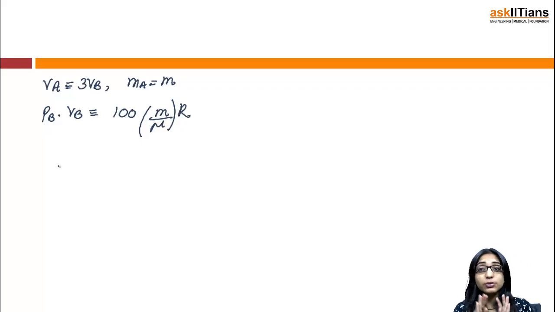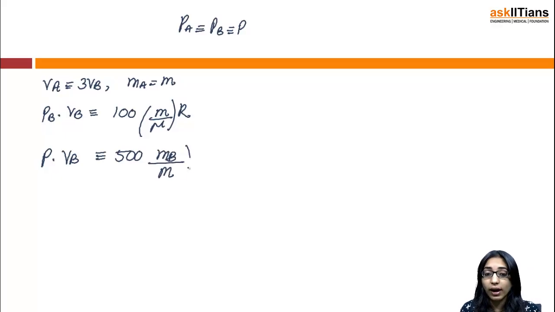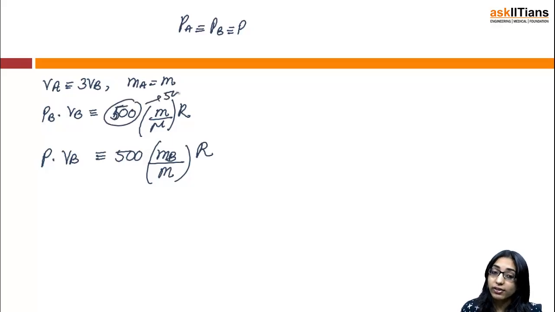Since both systems are in the steady state, you can correlate the ideal gas equation, and the pressure of A will be equal to the pressure of B, let's call it P. So P into VB is nothing but 500 into mass of B, given mass by molar mass into R. Again, it is 500 because the temperature given to me is 500 Kelvin.